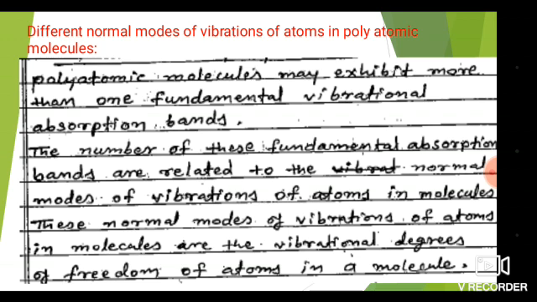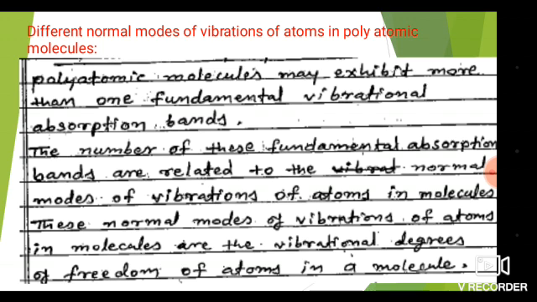So these normal modes of vibration of atoms in a molecule are the vibrational degrees of freedom of atoms in a molecule. Means what? How many types the molecule vibrates, or in which direction it moves. Degree of freedom means the possibility of the movement of molecules in space. So this is nothing but degree of freedom.